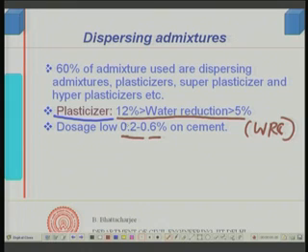Because this causes dispersion of the cement, the dispersion which earlier you were getting through the water, you can now get with much less water. That is the idea. The dosage is 0.2 to 0.6% and they ensure dispersion, right.